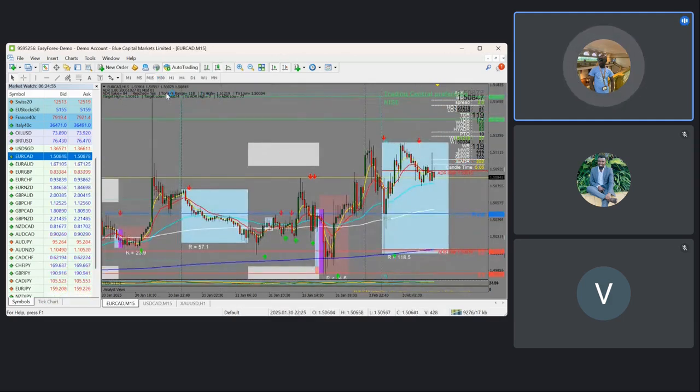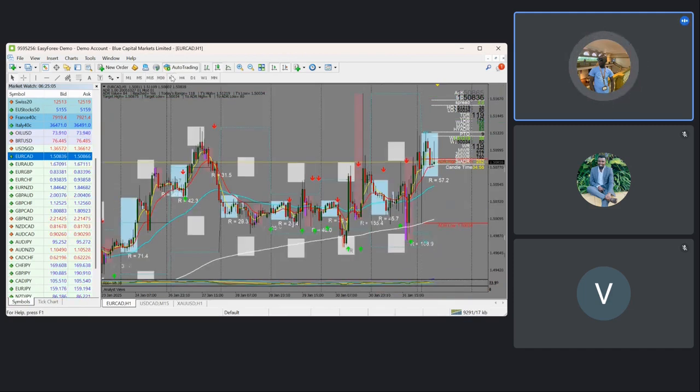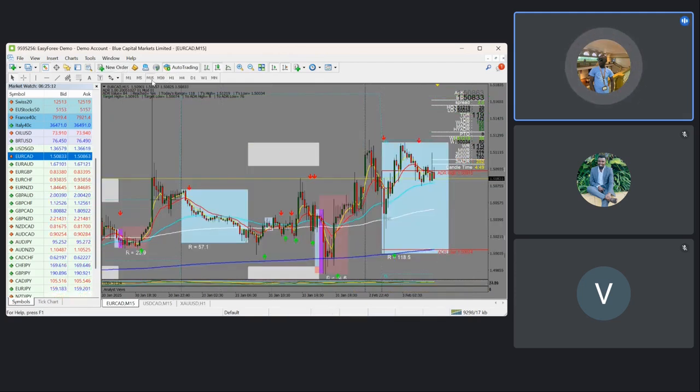So what are we speculating on the euro CAD? It's one of the patterns we'll be looking at on our watch list, so that we wait for the market to give us a clean pattern for us to be able to enter these trades. Looking at the euro CAD on the 50 minute, we can wait for the market at yesterday's high so that we can look for sell opportunities. That is it on the euro CAD.